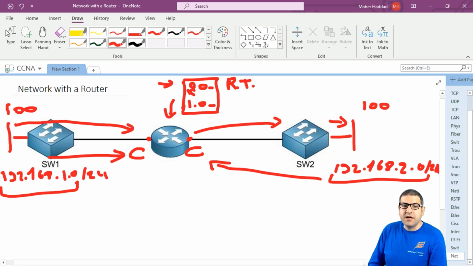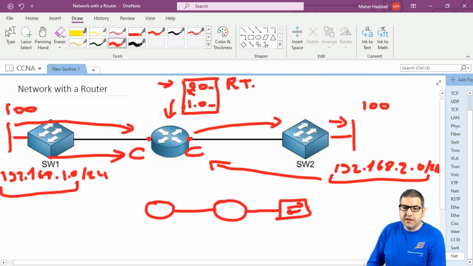But some networks are not connected directly to the router, and in this case, we have to use routing, whether static routes or dynamic routes. Something like this: if we have this router connected to another router, and this second router has a switch, and this switch has a network here. So this is router 1, this is router 2, and this is the switch. Router 2 knows about this network because it's connected to it directly, but router 1 doesn't know about this network. Let's say that is network A.